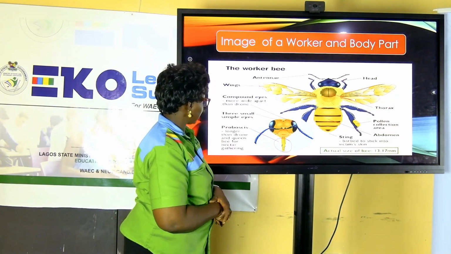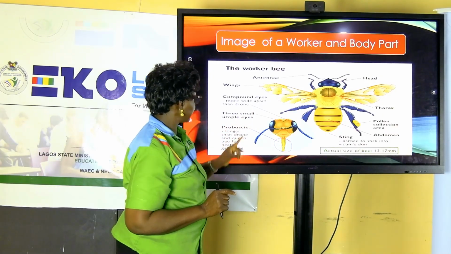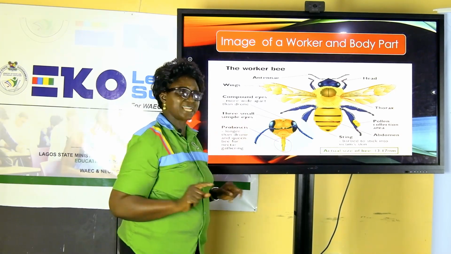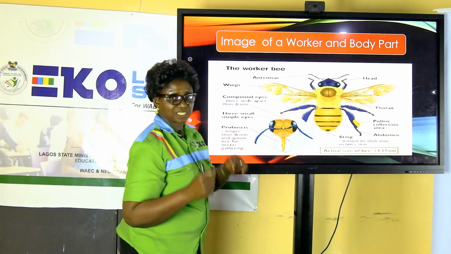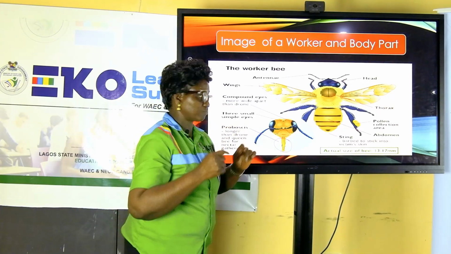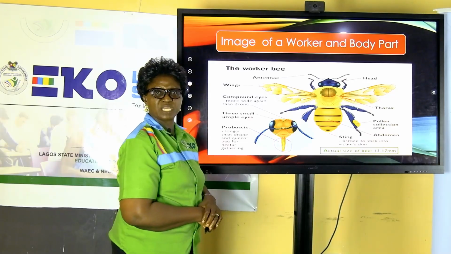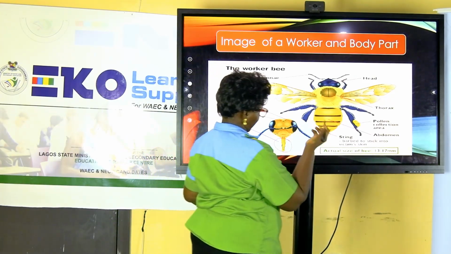What else do they possess? They have three small simple eyes. They have compound eyes. The compound eyes enable them to have a wider view of their environment. They have wings at a particular point in their lives that enable them to fly. They have antennae. What do they use that for? For sensitivity, to feel their environment. They have a head, of course.